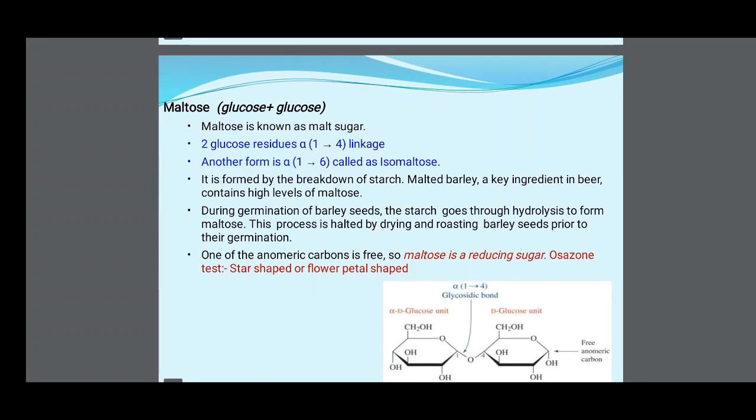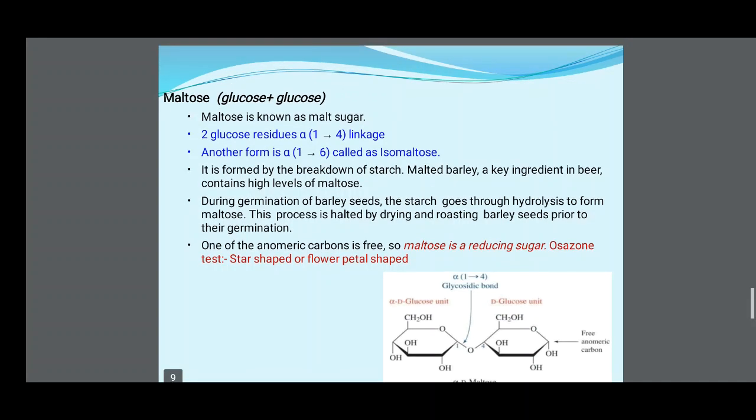Then maltose means glucose plus glucose. Maltose is known as malt sugar. It has two glucose residues in an alpha 1 to 4 linkage, and another form is alpha 1 to 6, called isomaltose. It is formed by the breakdown of starch. Malted barley, a key ingredient in beer, contains high levels of maltose. During germination of barley seeds, the starch goes through hydrolysis to form maltose. This process is halted by drying and roasting barley seeds after their germination.